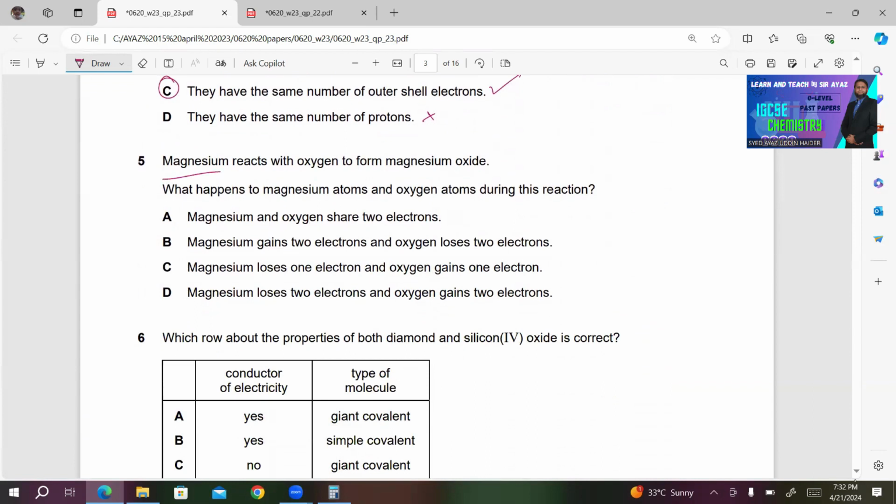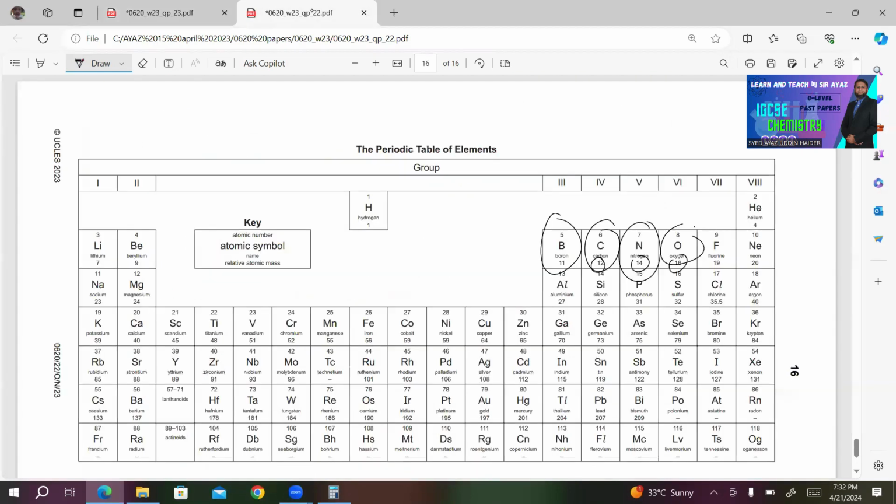Number 5. Magnesium reacts with oxygen to form magnesium oxide. What happens to magnesium atoms and oxygen atoms during this reaction? Magnesium is in group 2, it's a metal. Oxygen is in group 6, it's a non-metal.